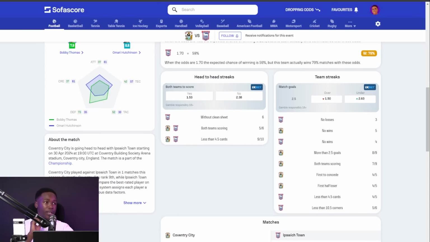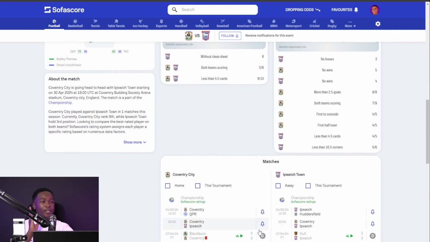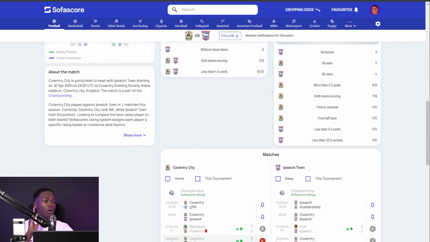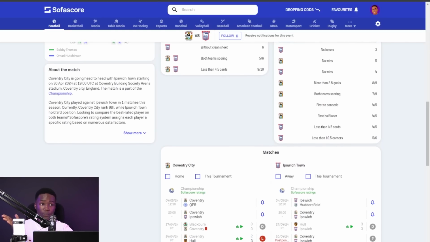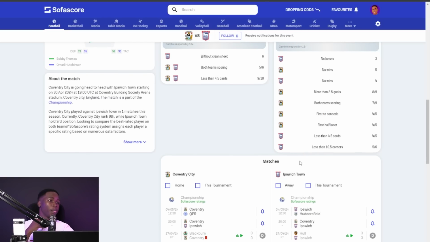Then we have Coventry. In the last 5 games coming into this one, they have no wins: a 0-0 draw, a 2-3 loss, a 3-2 loss, a 3-3 loss. They've lost 4 and drawn 1, and it was a 0-0 draw.